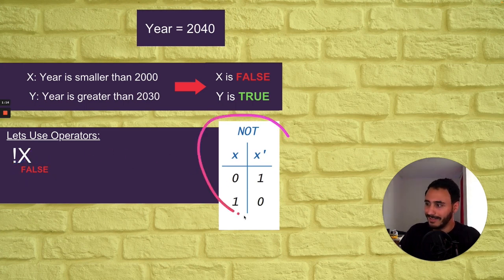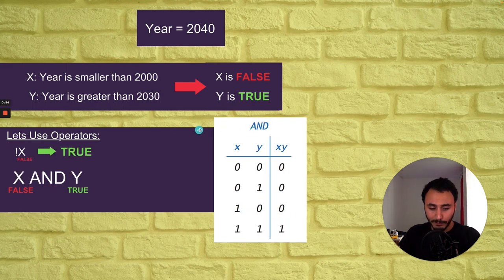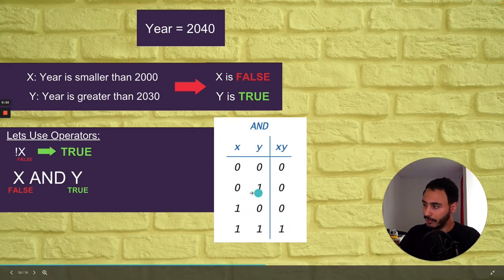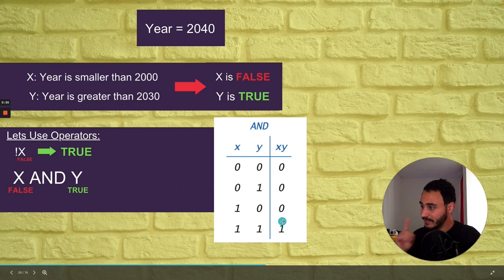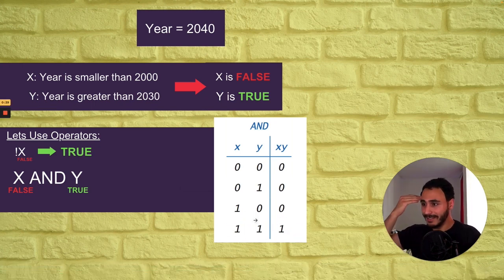Easy. And this is the table of this operation. So if you got 0, it will be 1, 1 will be 0. So false will be true, true will get you false. Then you got the AND operator. So this is the table of the AND operator. You will need it always. The best way to put it in your mind is that when you are using AND, every single statement should be true for the whole AND to be true. That's why we just have one true. As you see, everything should be true for the whole thing to be true. I understand it like that. It really helps me and it's a very practical way to use it.